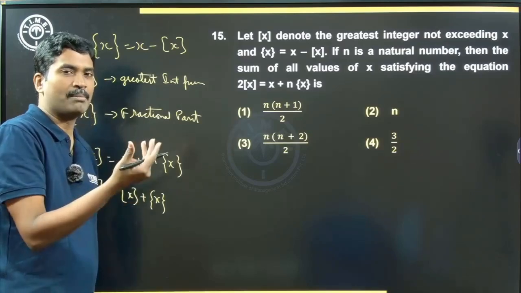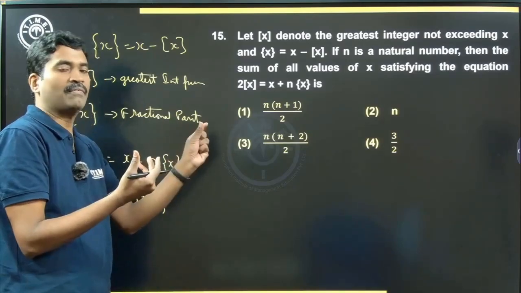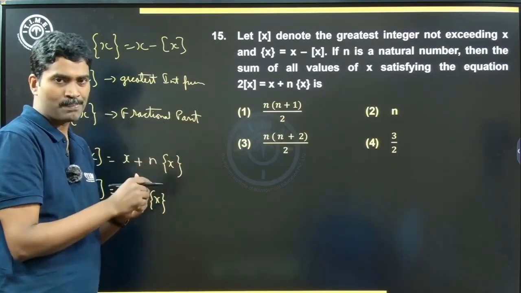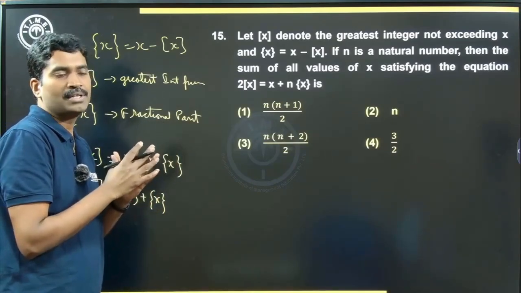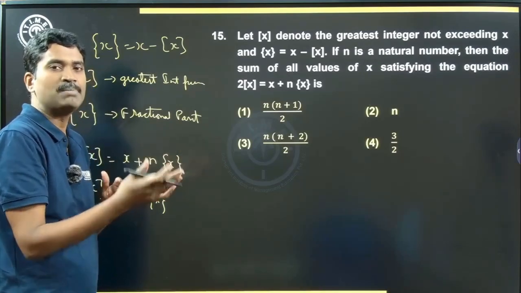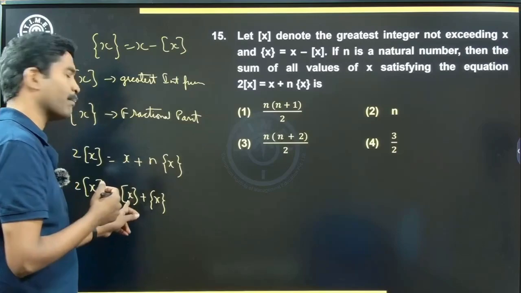For example, if my number is 8.2, greatest integer function is 8, fractional part is 0.2, 8 plus 0.2 is 8.2. Now if my number is an integer, greatest integer function of 9 is 9, and there's no fractional part. 9 plus 0 gives me 9. So that's what we are applying here.